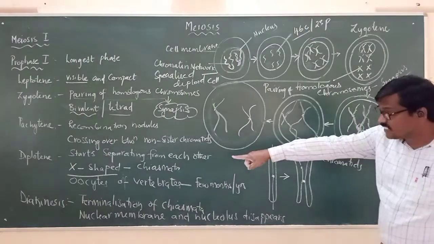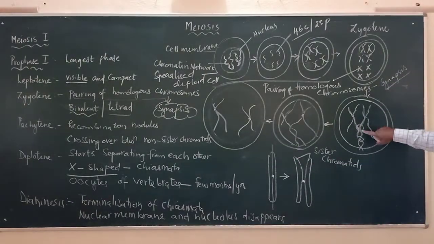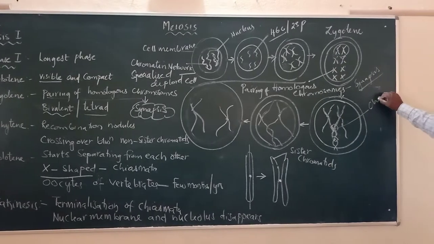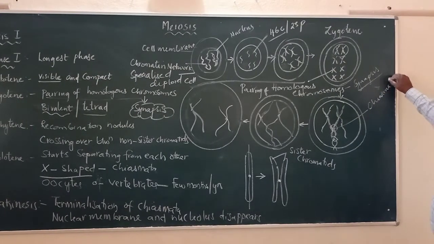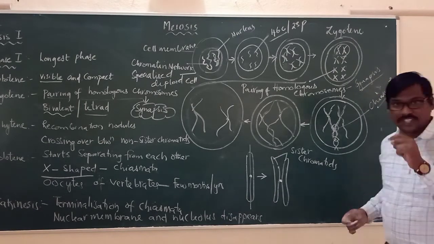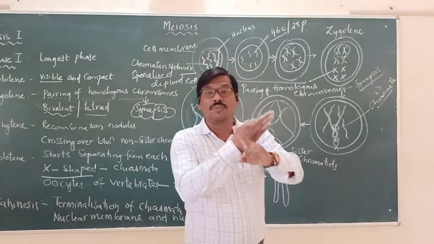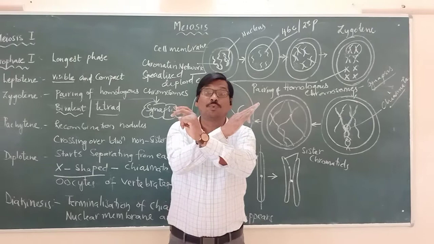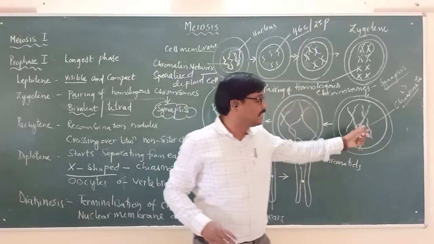So the X-shaped part where there is crossing over, what do we call it? Chiasmata. Please remember it as chiasmata. The point at which the crossing over occurs, the point where the arms cross, is called chiasmata.